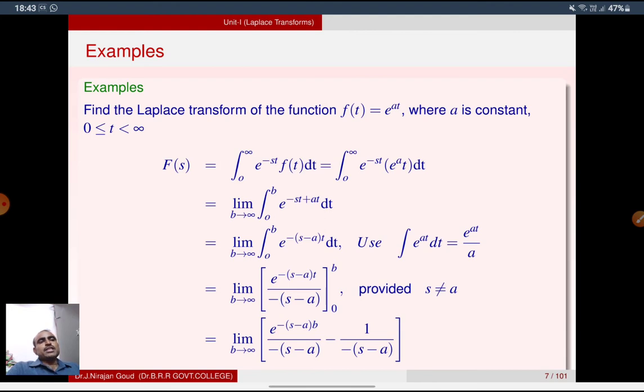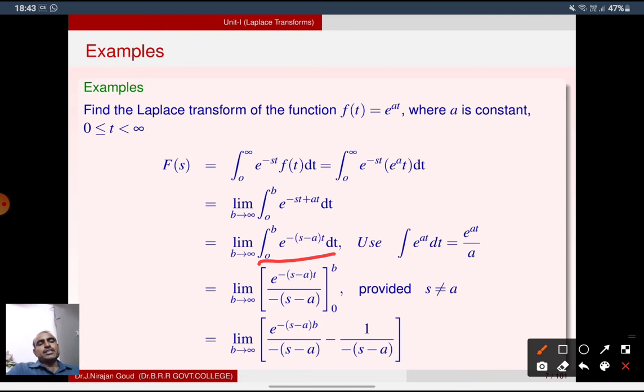e power minus st into e power at is e power minus st plus at, because a power m into a power n is a power m plus n. So e power minus st plus at dt. Limit b tends to infinity. We write this as 0 to b e power minus of (s minus a) into t dt.